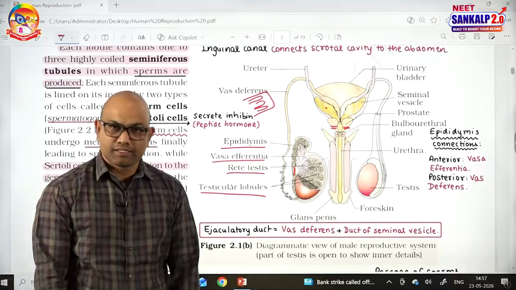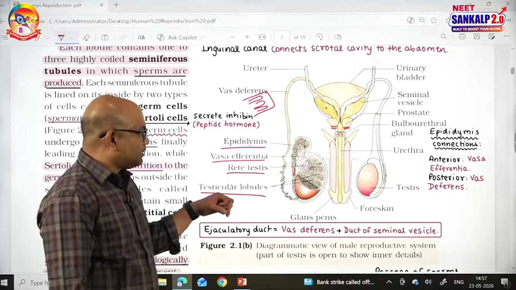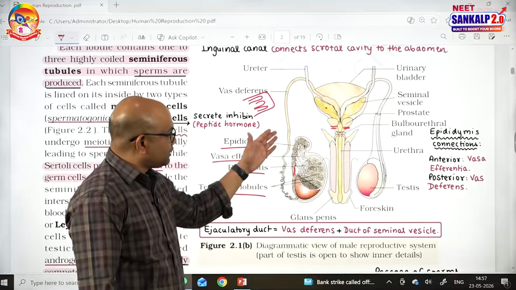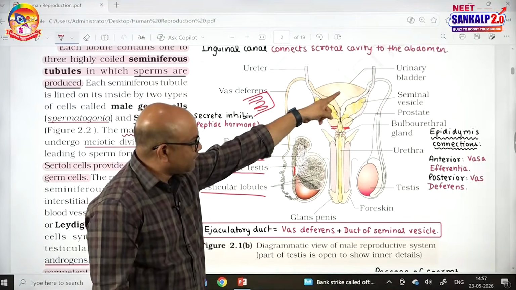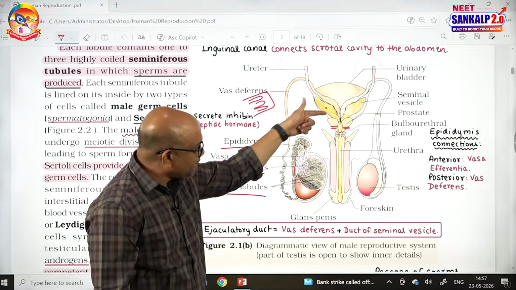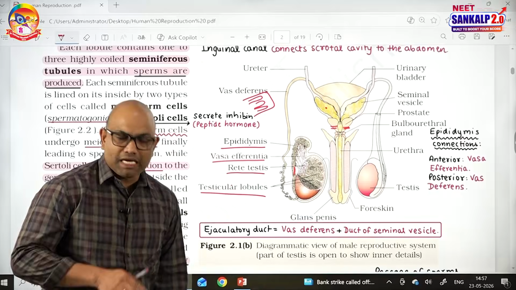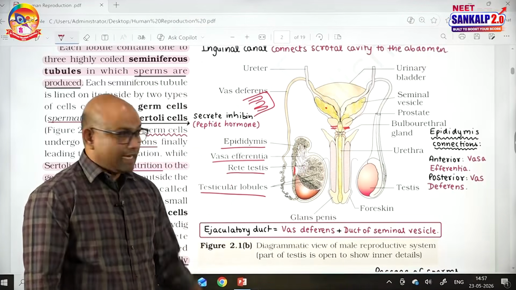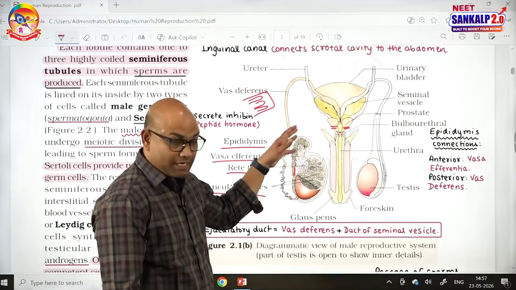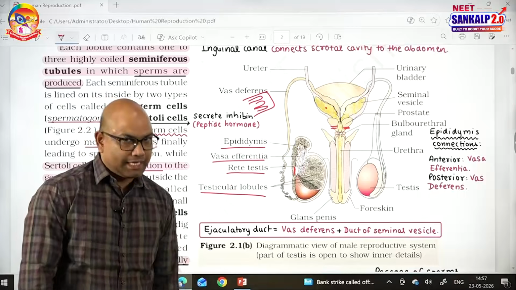Two ejaculatory ducts. See, the vas deferens is involved in the conduction of sperms and semen towards the abdomen, takes a curve around the urinary bladder, joins with the duct of the seminal vesicle, and opens into the urethra by passing through the prostate gland. This is regarding the vas deferens. The vas deferens opens into the urethra as the ejaculatory duct.